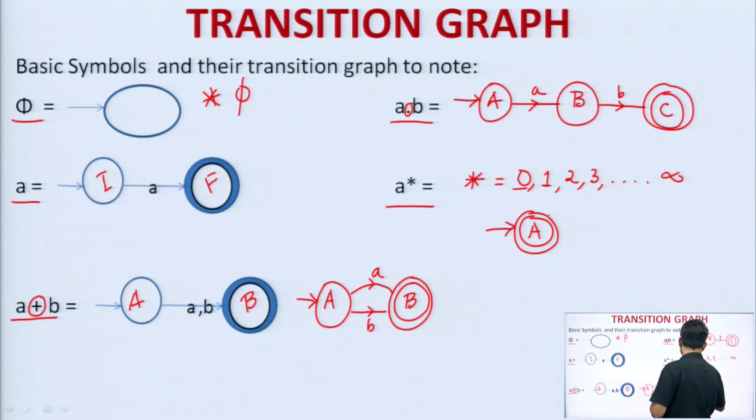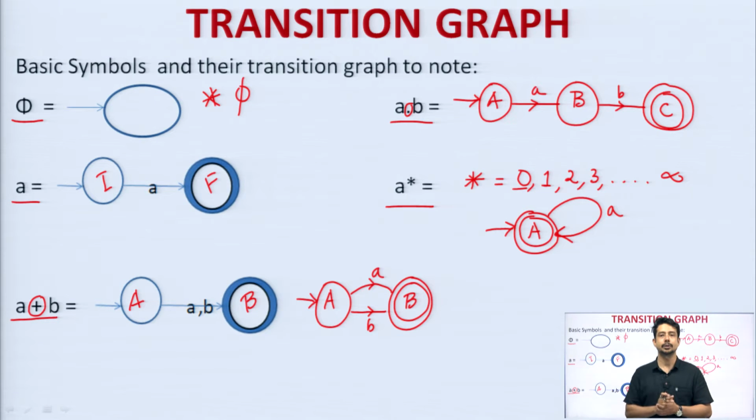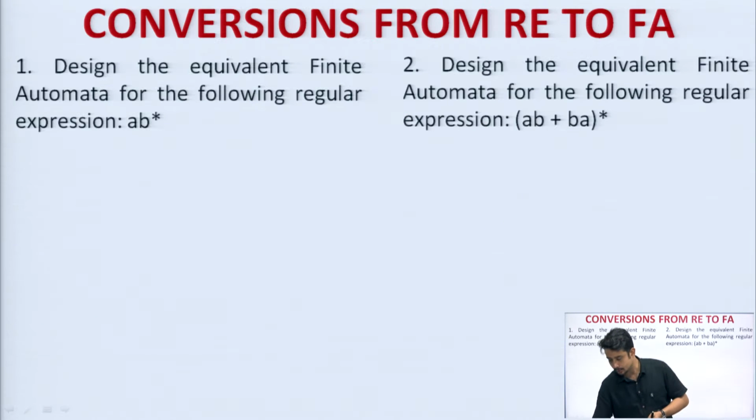So, what can I do? I can simply take a self loop. So, this is the general representation of a to the power star, the Kleene closure. I hope it is clear to everyone. Now, let us go to the next slide.